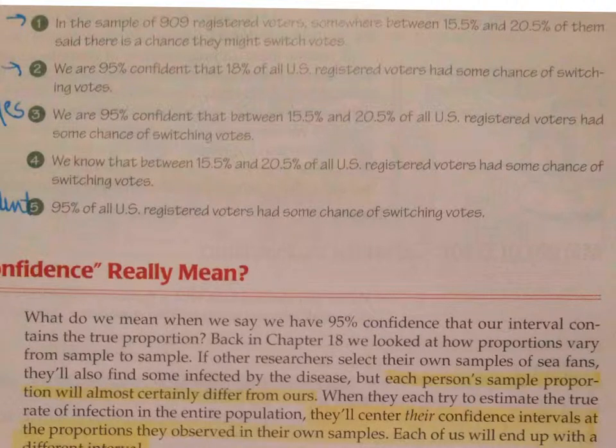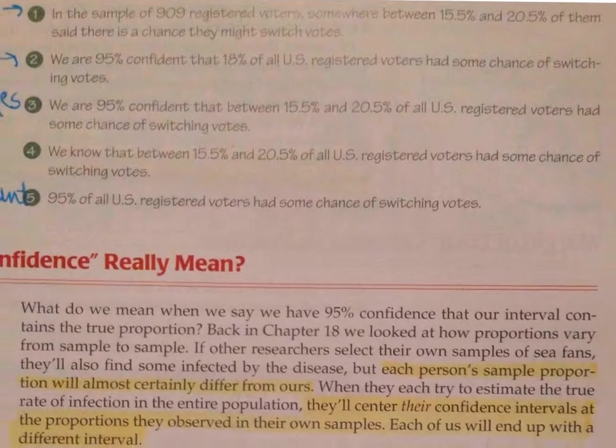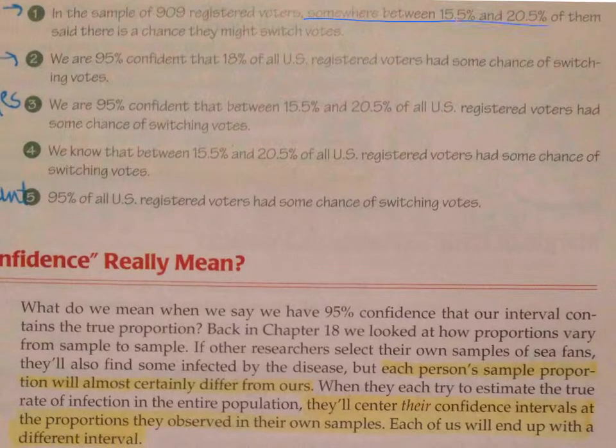All right, number 1, in a sample of 909 registered voters, somewhere between 15.5 and 20.5 of them said there might be a chance to switch their vote. Well, in the sample, I know how many people said they would switch their vote. In the sample, 18% of them said they would switch their vote.